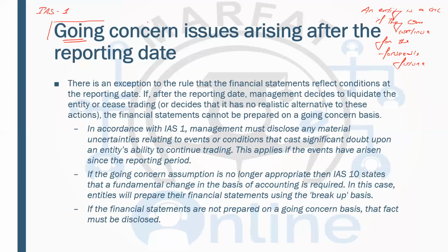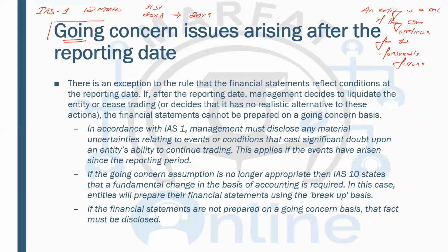And according to IAS 1, these are 12 months from the reporting date. Now, say for example, their year end is 31st December 20x8, then that means they should be able to continue their business till 20x9. So these are 12 months from the reporting date.